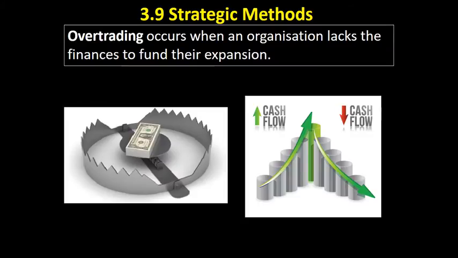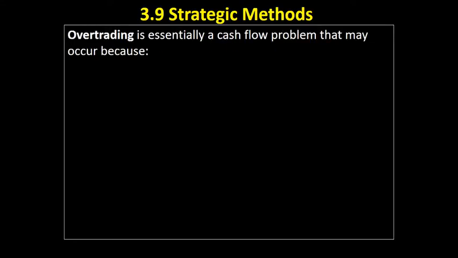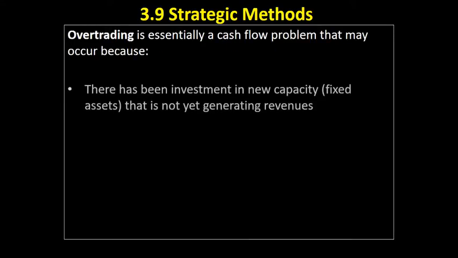So what is overtrading? Well, we did look at it in the finance unit in AS 3.5. Overtrading occurs when an organisation lacks the finances to fund their expansion. So essentially, overtrading is a cash flow problem that is caused by the rapid expansion of that business. Basically, they grow so quickly that they run out of cash. So why might that occur?